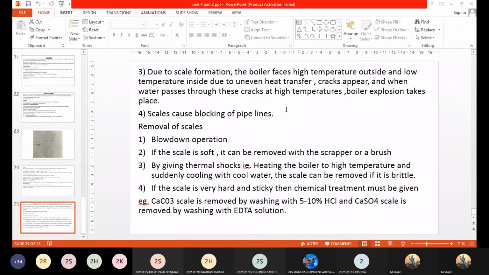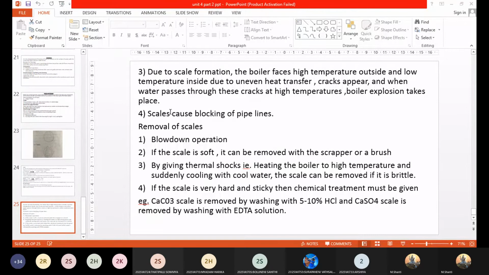Imagine the boiler plate faces high temperature outside and lesser temperature inside. Do you agree with this?